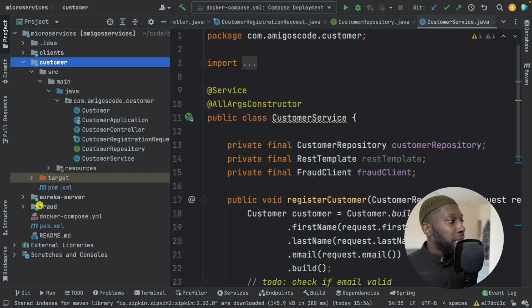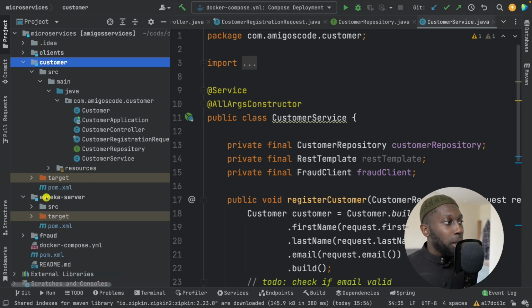Now let's basically get this microservice up and running, and for that I need to start Eureka Server. So here, because all the clients, so the microservices, will connect to Eureka Server, and then when they want to talk to each other, they actually ask the Eureka Server for the information where the other microservice lives.